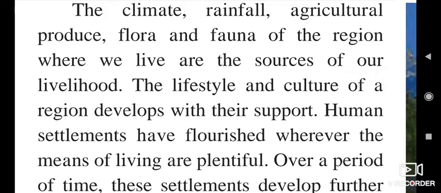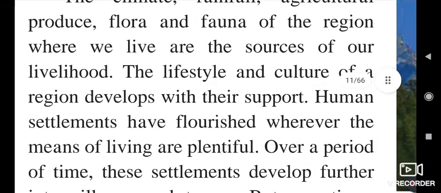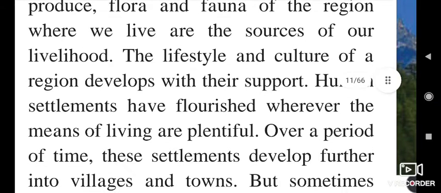The other things that affect human culture are climate, rainfall, agricultural produce, flora and fauna. The region where we live is the source of our livelihood. The lifestyle and culture of the region develop with their support.